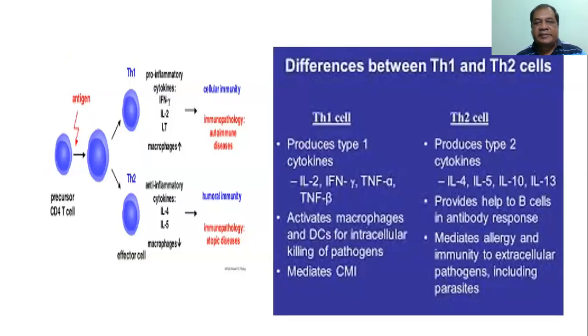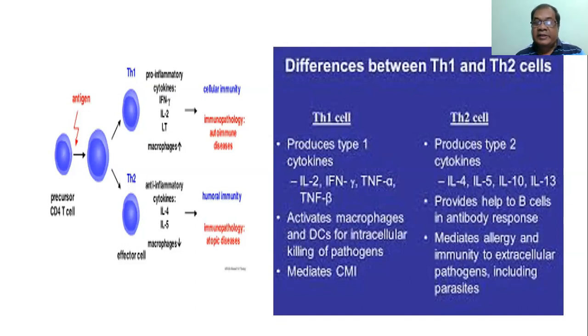What are the differences between the T helper cell 1 and T helper cell 2? We know that the T helper cell 1 produces type 1 cytokines, these are interleukin 2, interferon gamma, tumor necrosis factor alpha, tumor necrosis factor beta. This T helper 1 cell activates macrophages and dendritic cell for intracellular killing of pathogens. They kill the intracellular pathogens, and it mediates cell-mediated immunity.